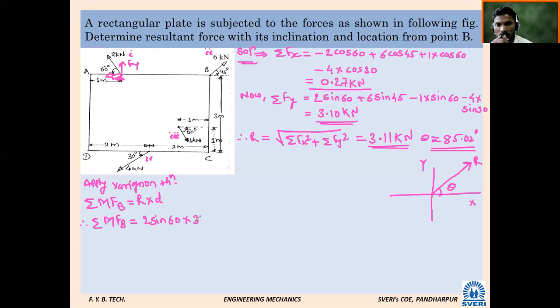Why will it be 0? The force is passing through point B. It is very simple, it is just passing through the point. Now force number 3, 1 kilonewton. How can it be solved?